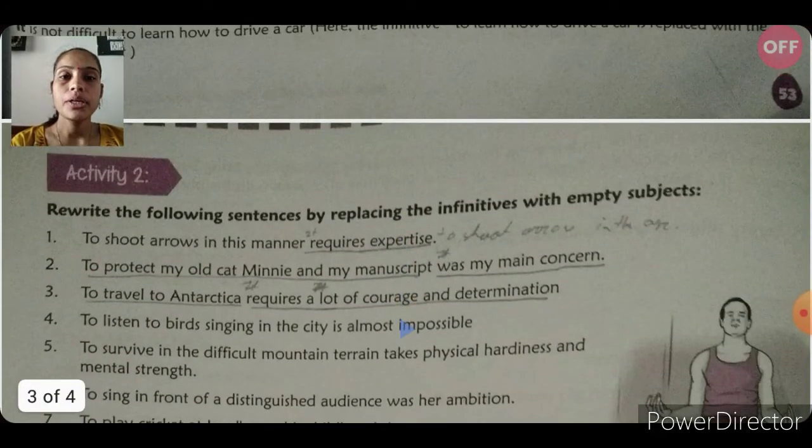Here is activity number 2. Rewrite the following sentences by replacing the infinitives with empty subjects.